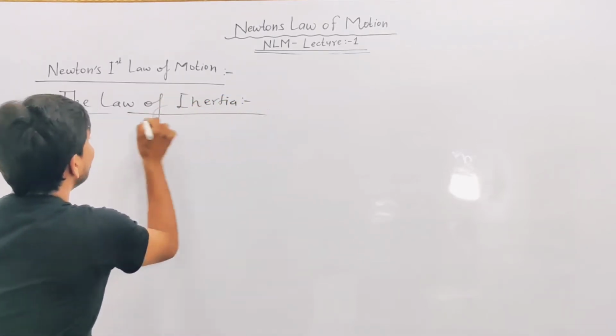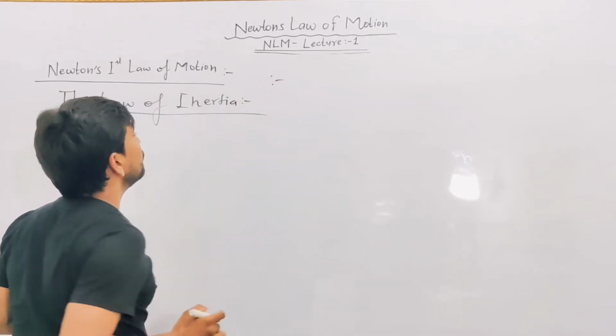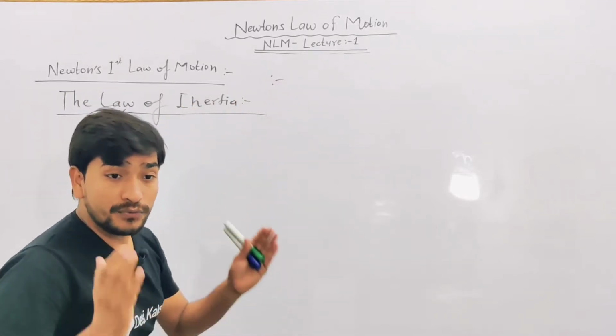So come to the statement: what is the first law of motion, or the law of inertia?